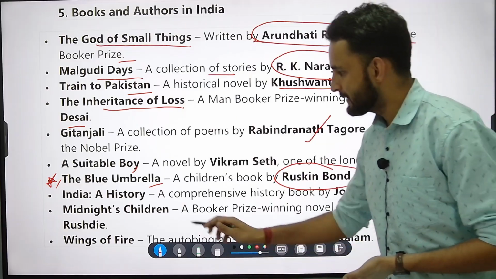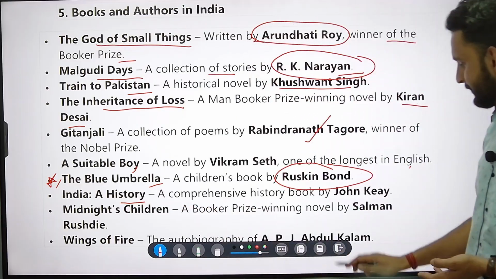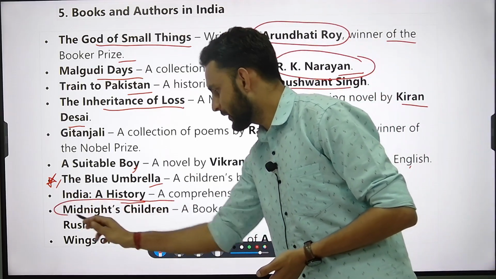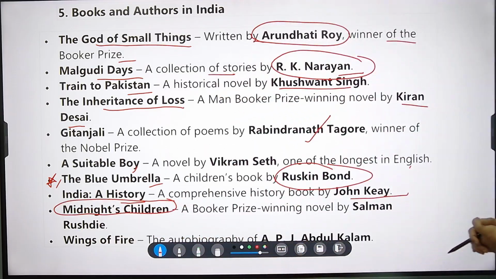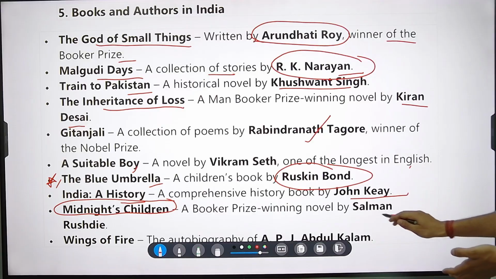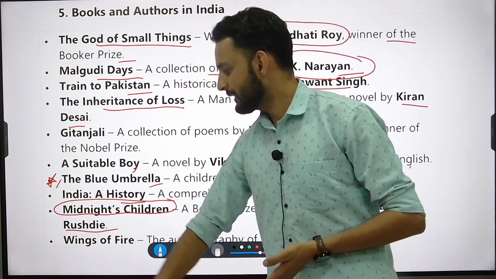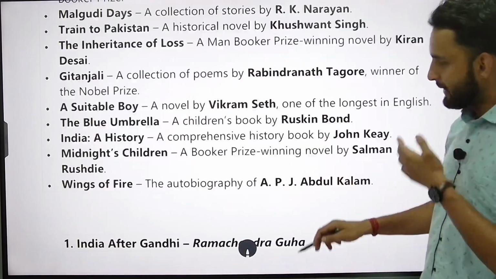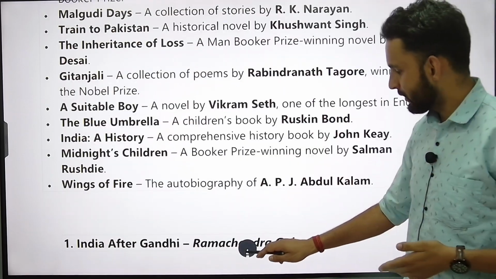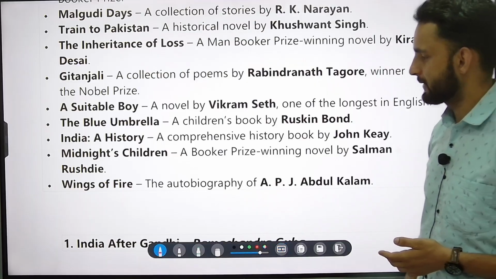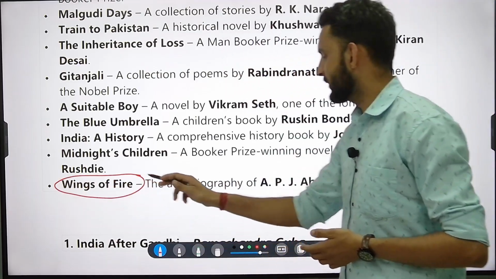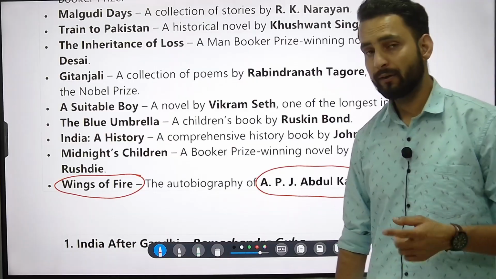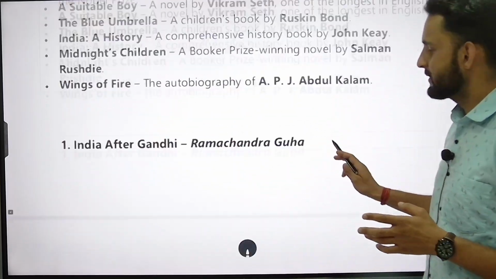Keep it in mind. Then there is India, a history. John Key, not that much important. There is Midnight Children. This is a very important book. It also got a Booker Prize and it was written by a very famous author, that is Salman Rushdie. Very important. Keep it in mind. Then there is one more. This is your Wings of Fire. It is a very important book and it is the autobiography of APJ Abdul Kalam.